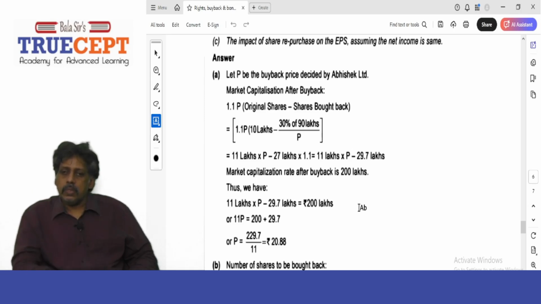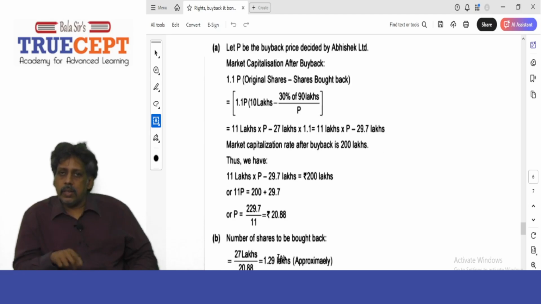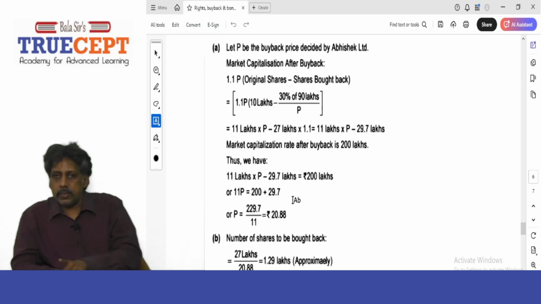Now, if you solve, 229.7 lakh divided by 11 lakh will give you P. How much do you get? 20.88, and that is your buyback price per share.